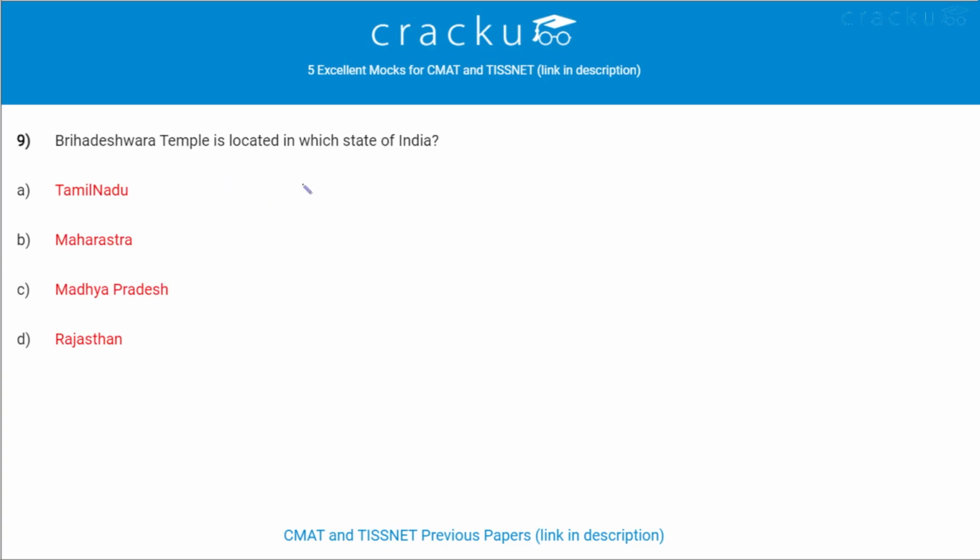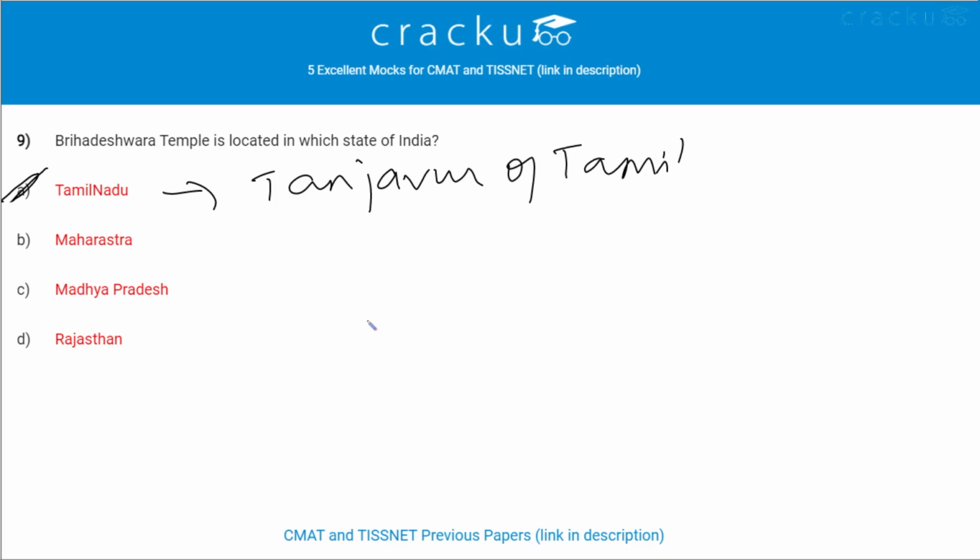Brihadeshwara temple is located in which state of India? Brihadeshwara temple is located in Tamil Nadu of India. It is located in Tanjavur of Tamil Nadu. It is also known as Rajarajeswaram or Peruvudayar Kovil. Its architecture is Dravidian architecture and it was built under Rajaraja Chola.